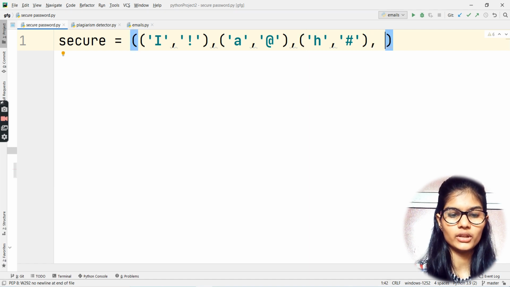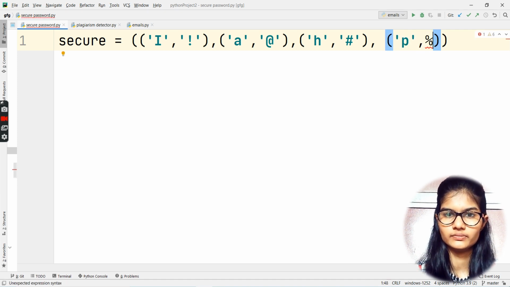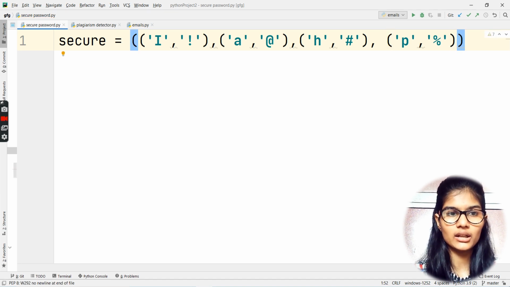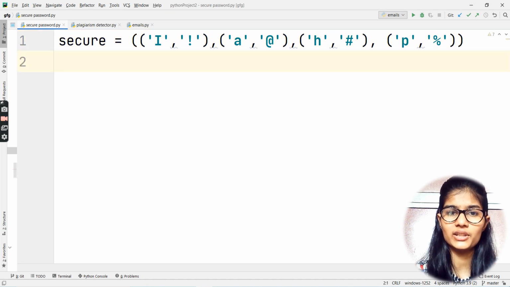Let me put the bracket like this. Let's say for P we have percent, in inverted commas. Let's say I take a simple example. I just transformed I to exclamation mark, A to at the rate, H to hash, and P to percent sign.